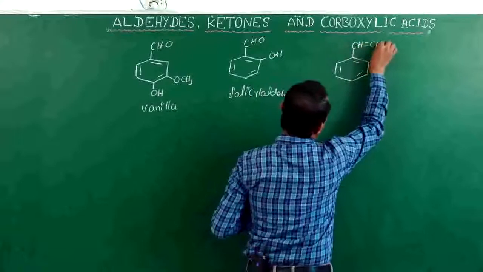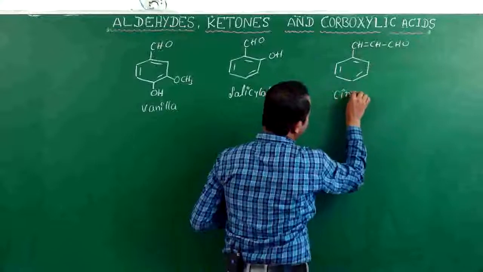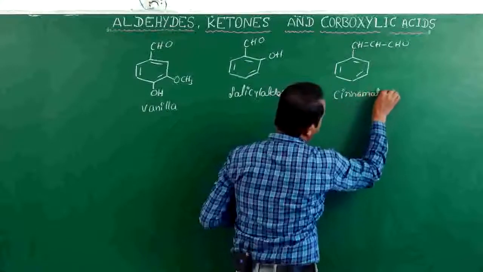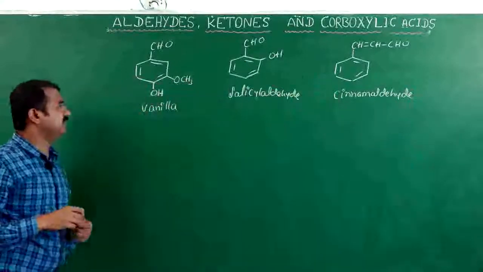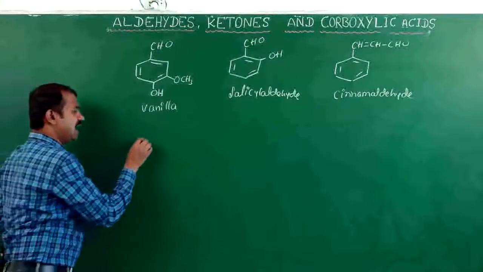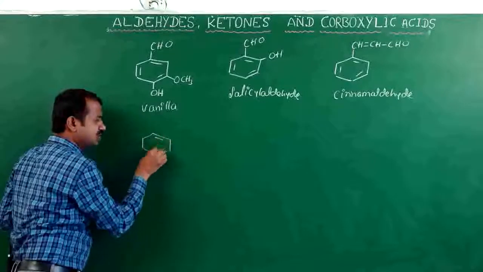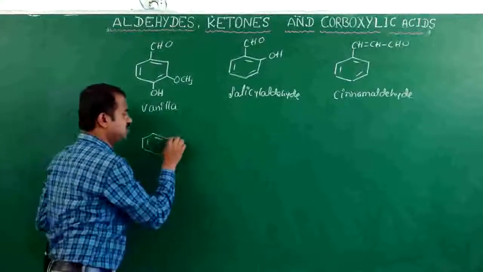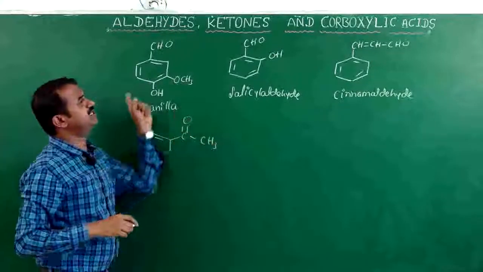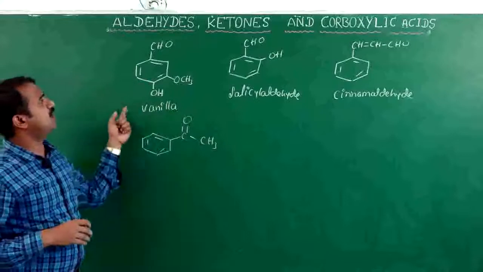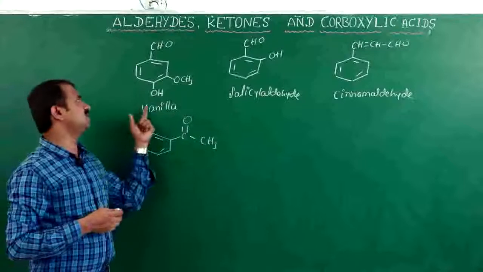CH double bond CHO, this is cinnamaldehyde. These are all found in the plant and animal kingdoms. Another use is synthetic perfumes: aldehydes and ketones are used in synthetic perfumes, like acetophenone. These are important factors in their widespread occurrence in the plant and animal kingdoms. These are the general examples.